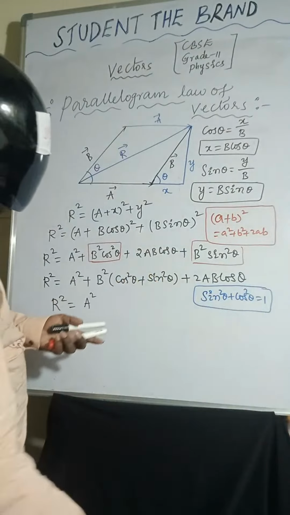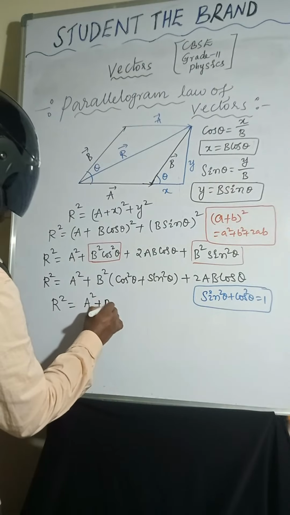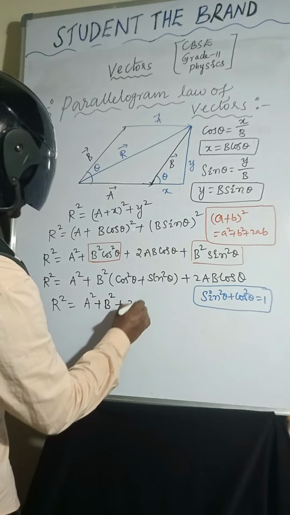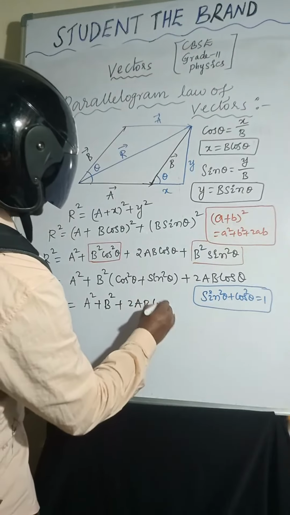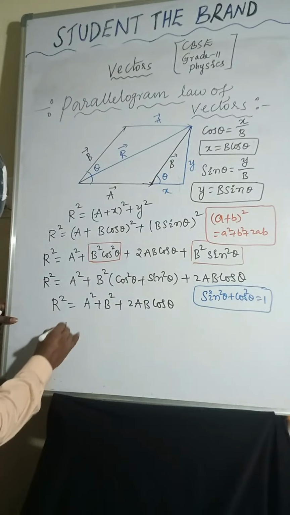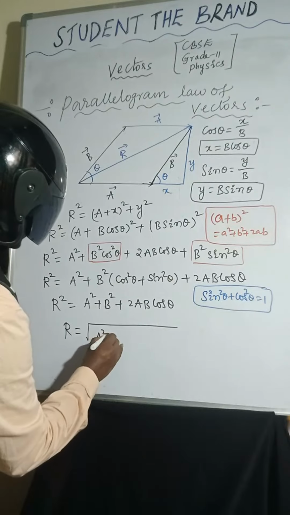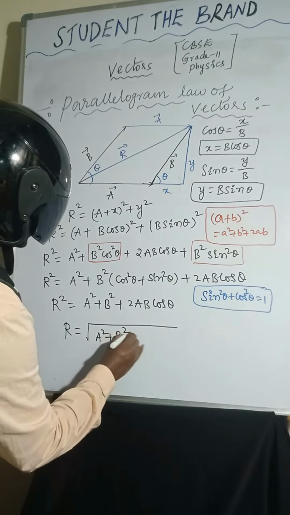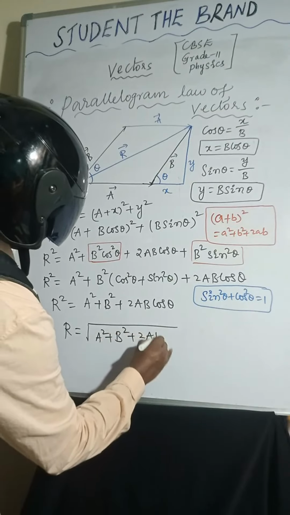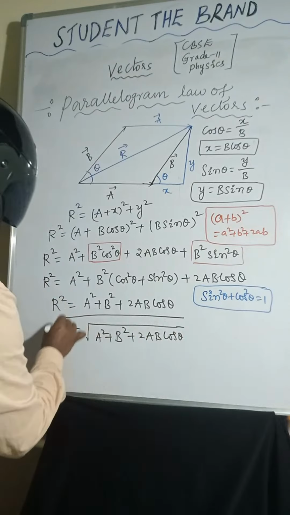So from that we get a square plus b square plus 2ab cos theta. Then r equal to root over a square plus b square plus 2ab cos theta.